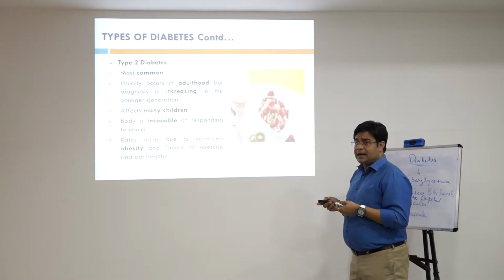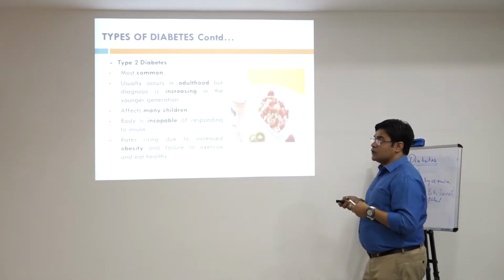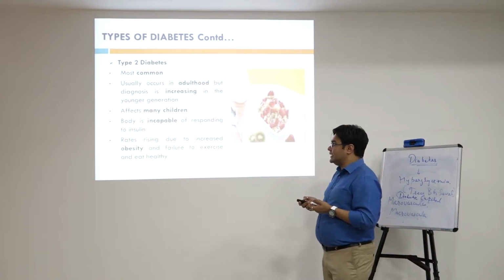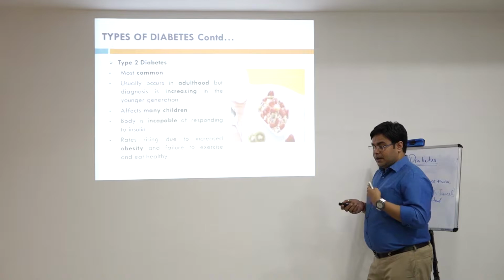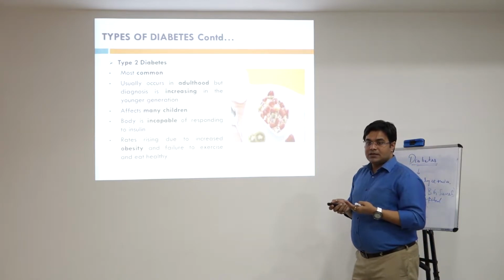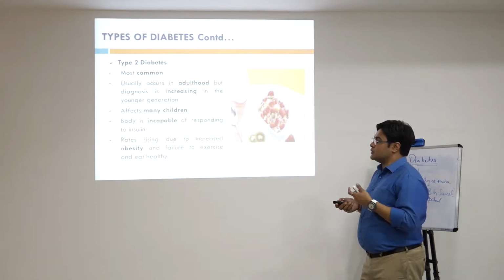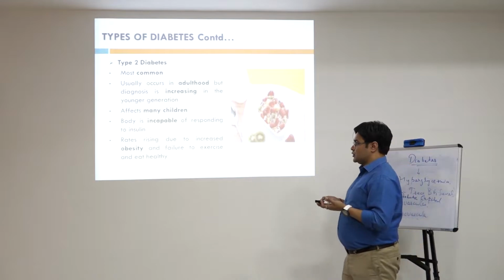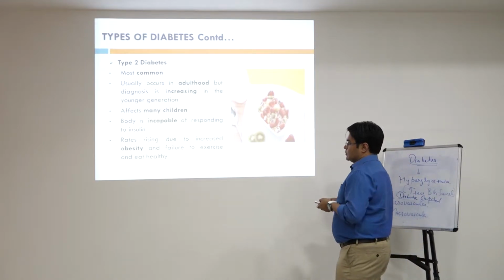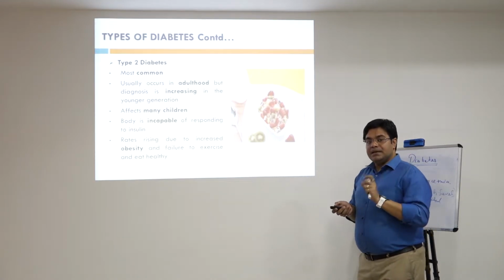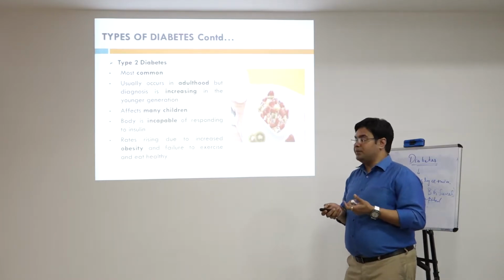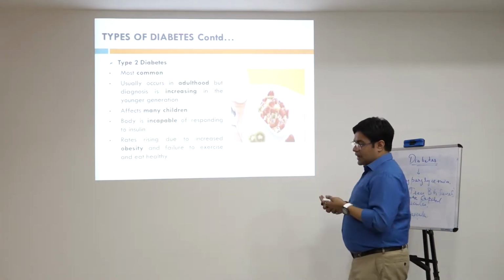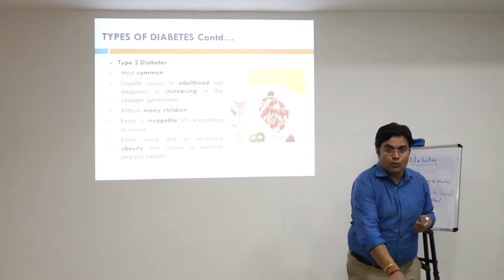Then there is type 2 diabetes mellitus, which is the most common type of diabetes mellitus and which usually occurs in adulthood. But in the current scenario, cases are coming in which it progresses in the younger generation also, and it affects many children. In this, the beta cells don't get destroyed, but there is abnormality in the glucoreceptor of beta cells, and there is an increased propensity to obesity.